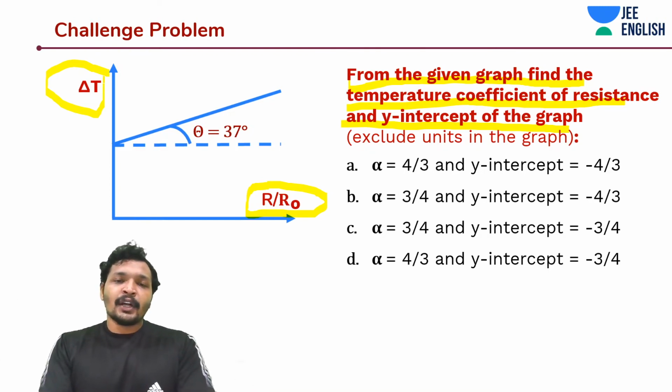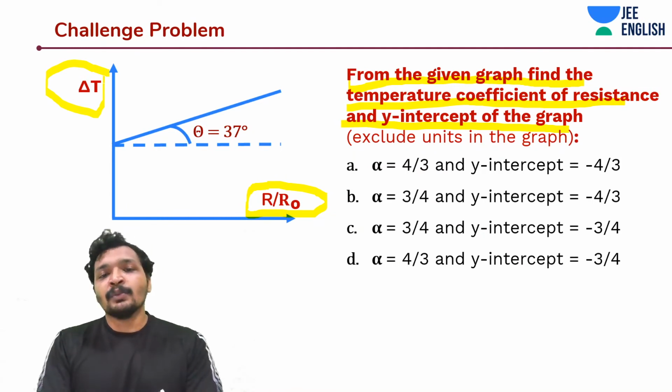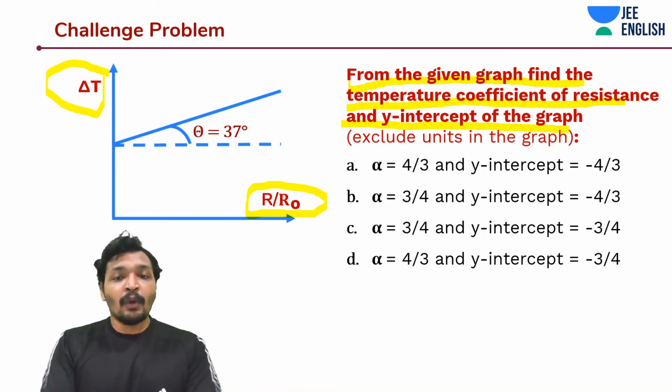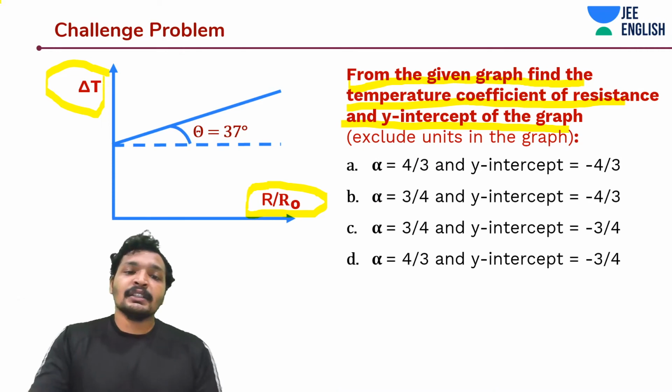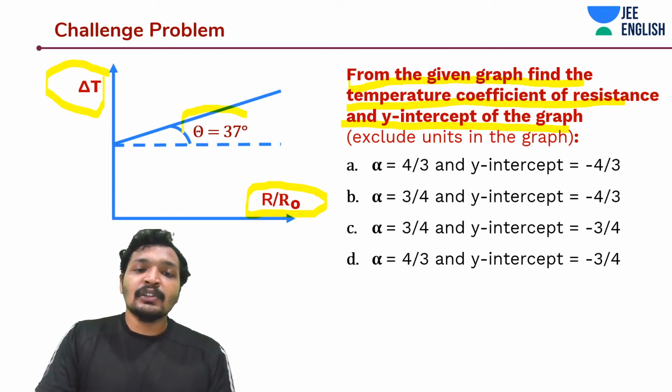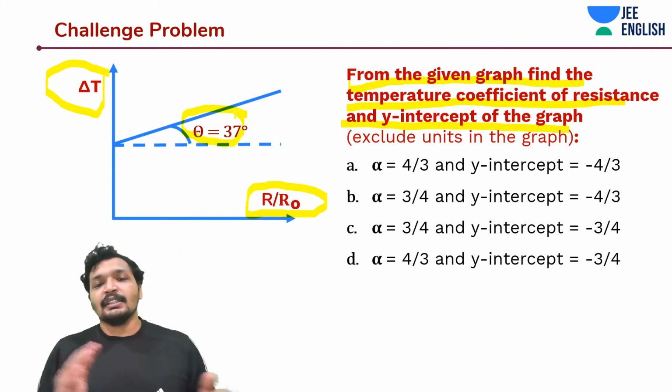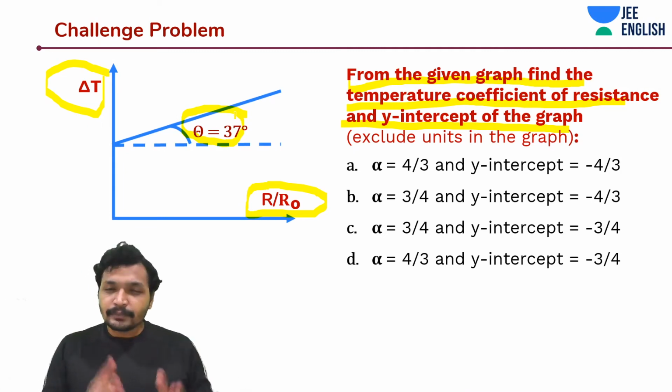R is equal to R naught into 1 plus alpha into delta T. You take the R naught on the other side. Then the plus 1 on the other side becomes minus 1. So R by R naught minus 1 is equal to alpha into delta T. You want the y is equal to mx plus c relation, and here it is given that this theta, the slope, is 37 degrees.